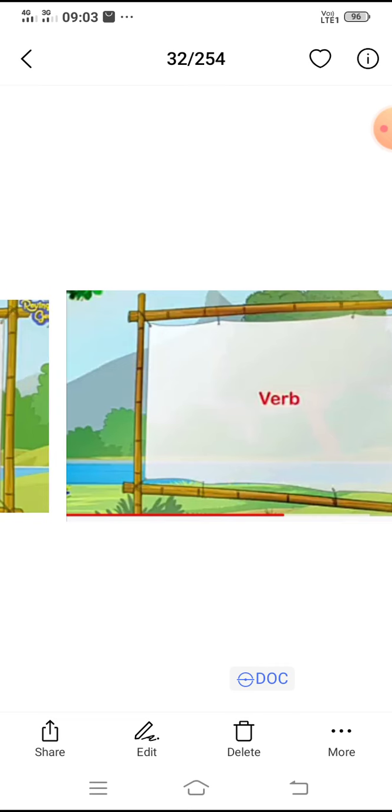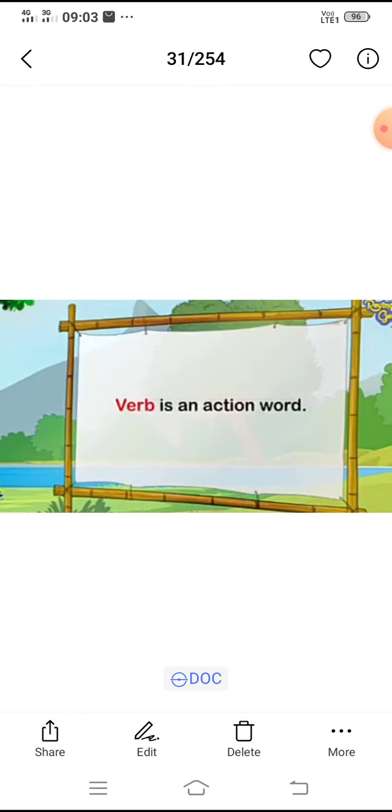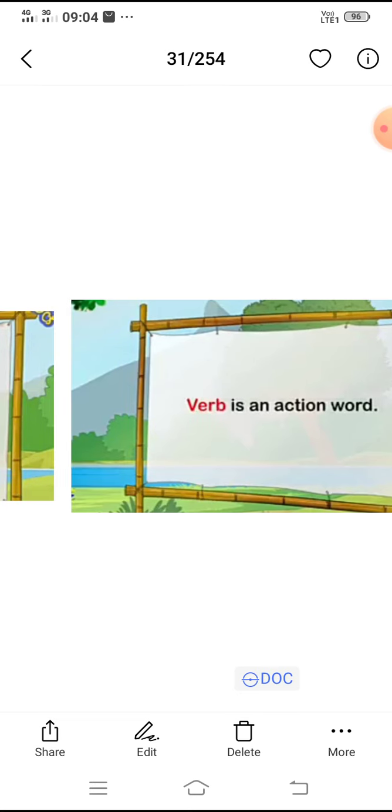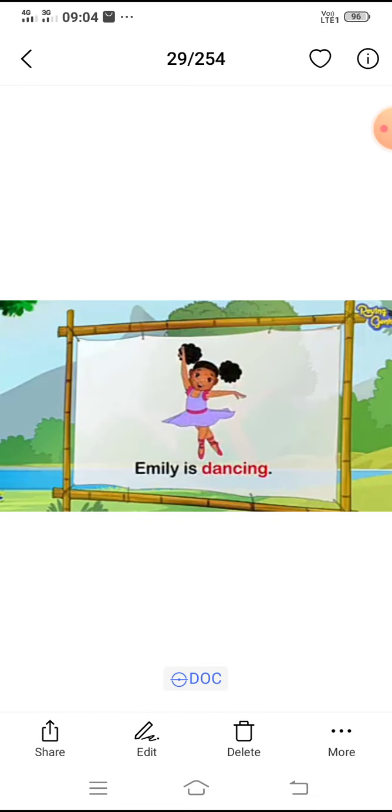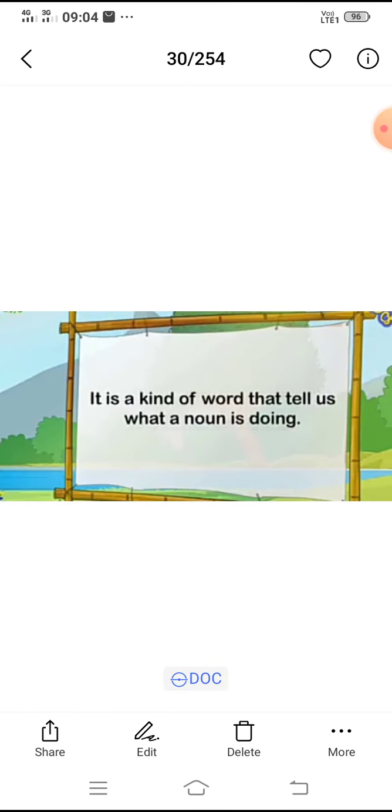Then what is a verb? A verb is an action word. The action which we are doing, that is known as a verb. Example, Emily is dancing. Here dancing is the verb. What is Emily doing? Emily is dancing. She is dancing. Dancing is the verb here.